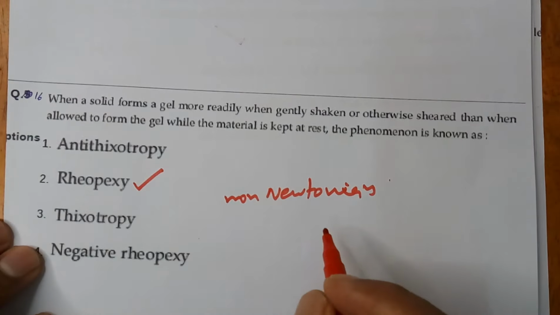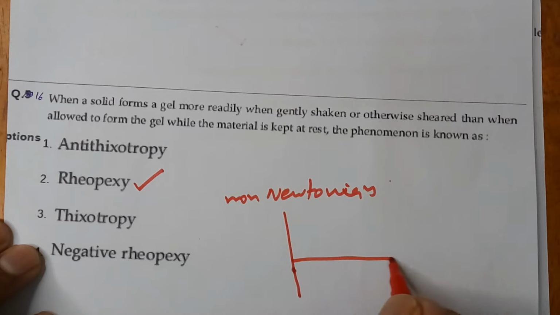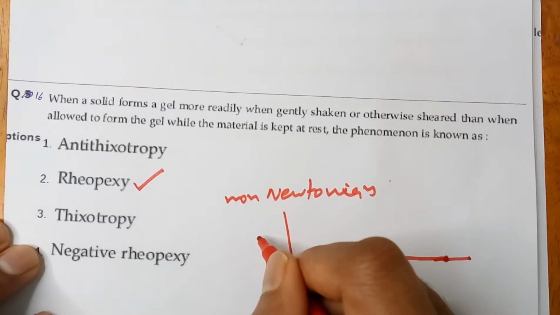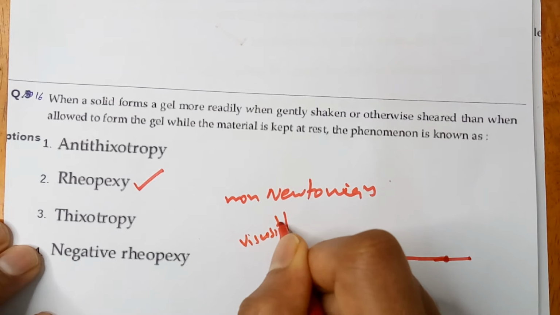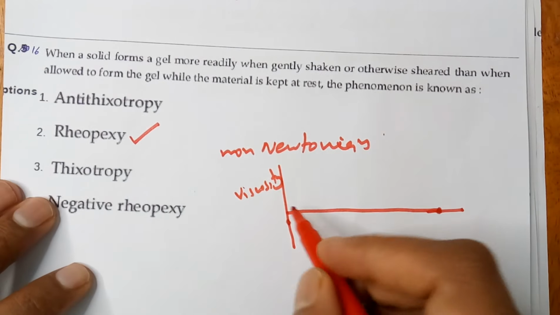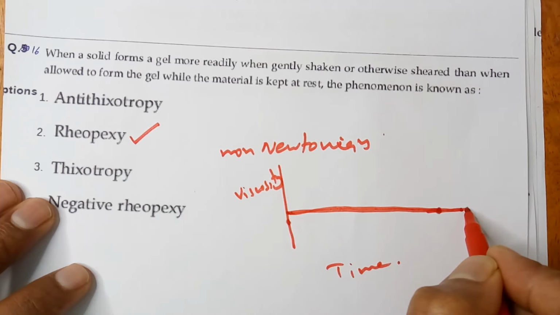When we are making a graph, we know that this is the Newtonian fluid, where there is no change. In the case of rheopexy, the y-axis is viscosity and the x-axis is time. As per the Newtonian fluid, as time goes, there is no change in the viscosity.